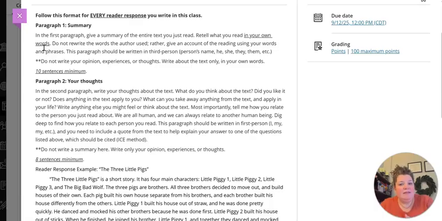And it needs to be a pretty detailed summary. I'll get students who will read the first page and the last page and write a summary just on those pages, and it's very obvious that you did not read the chapter. So writing this summary tells me, A, you understood what you were reading, and B, you read the entire chapter, and you're able to pull out those important pieces.